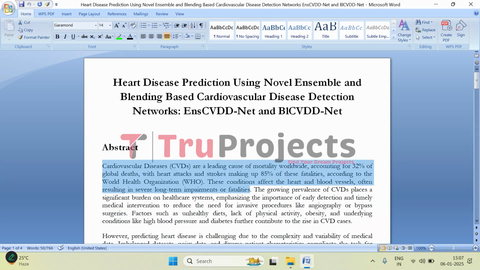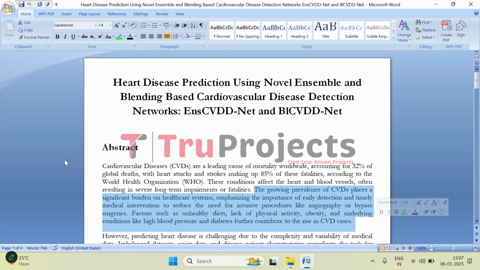So, cardiovascular diseases or CVDs are a huge problem worldwide. Honestly, they are one of the leading causes of death. About 32% of global deaths are due to CVDs. And what is even scarier is that most of these, around 85%, are because of heart attacks and strokes. It is pretty alarming when you think about it, right? These diseases mess with the heart and blood vessels, which are obviously crucial for our body's functioning. If something goes wrong, it can lead to long term health issues, or in the worst cases, death.